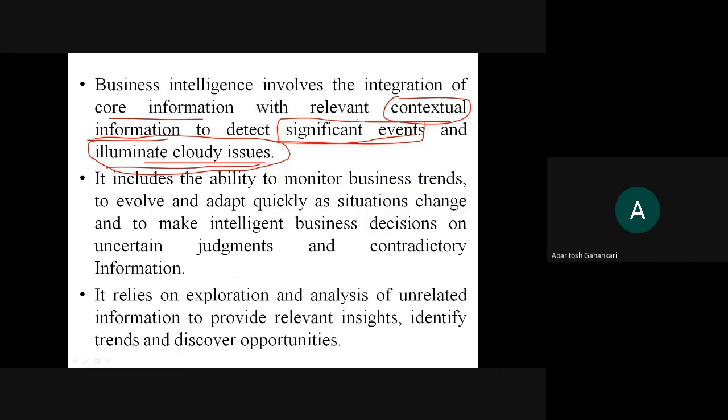Okay, so it includes the ability to monitor business trends, to evolve and adapt quickly as situations change, and to make intelligent business decisions on uncertain judgment and contradictory information. As we know, nowadays the trend is the e-vehicle, isn't it?